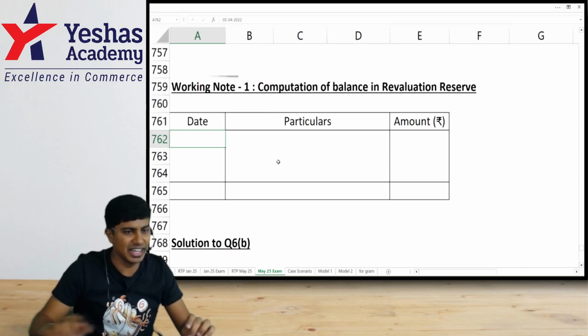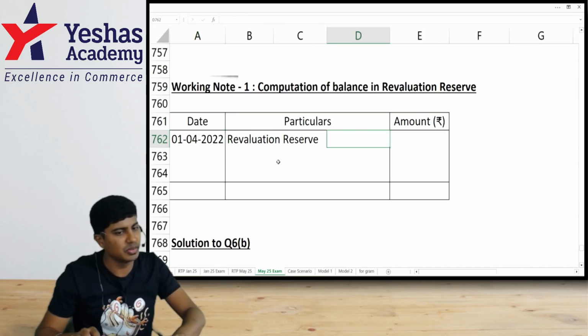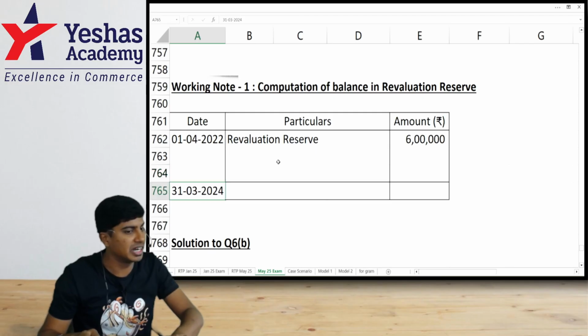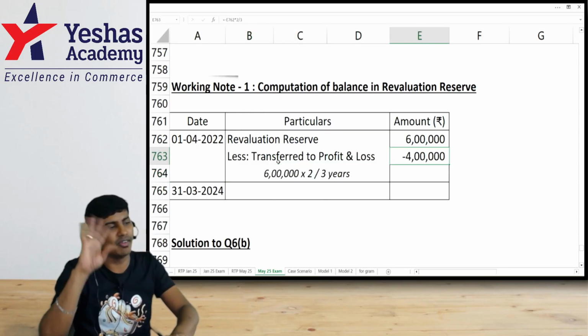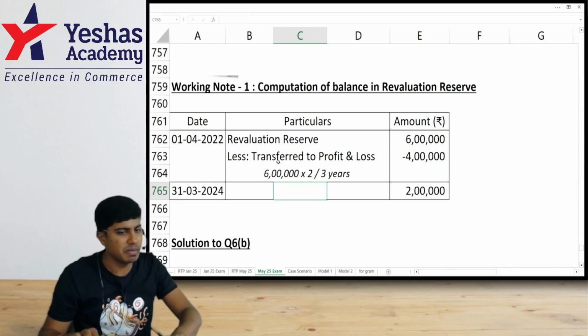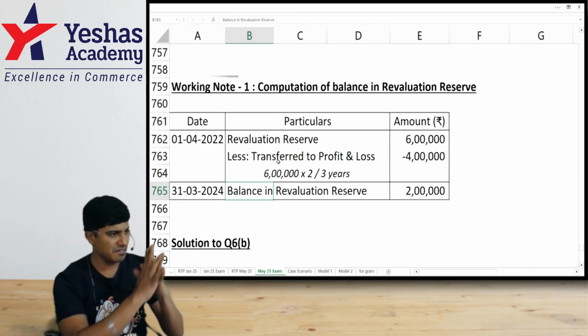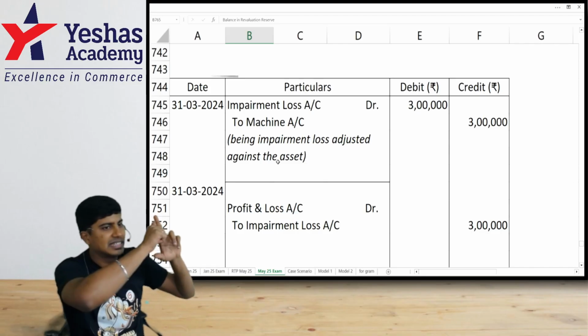They had a reserve like this. On 1/4/2022, they've revalued the asset upward by 6 lakh. We are doing this impairment test on what date? 31st of March 2024. 2 years, no. Am I right? 6 lakh divided by 3 into 2, 4 lakh they've already transferred to P&L. How much is balance remaining in that ledger? 2 lakh. Now, I have impairment loss with me. How much impairment loss loaded in my gun? 3 lakhs. I have 3 bullets.